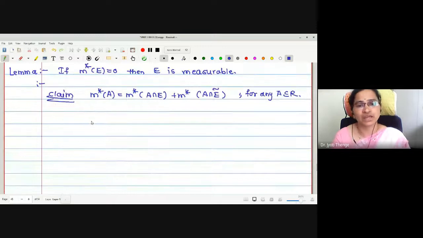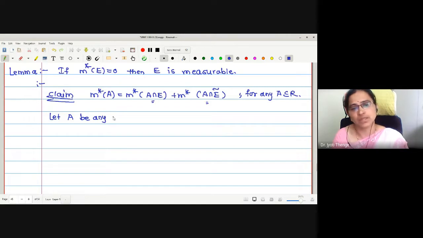Let us see what we were getting in this lemma. Now let me find out A intersection E and A intersection E complement. Let A be any set. Then may I write A intersection E is contained in E? Because we know the outer measure of this E. Therefore, we were writing both the definition in terms of A and E only. A intersection E is contained in E, correct or not?